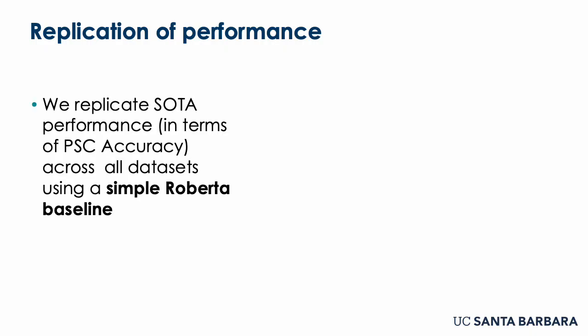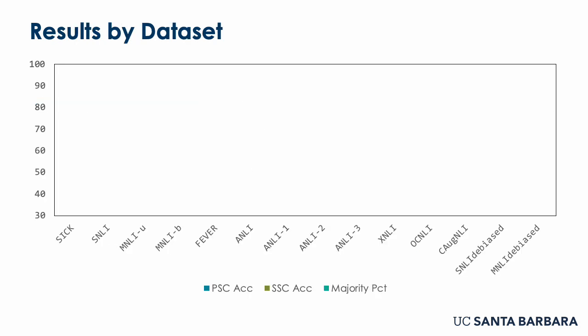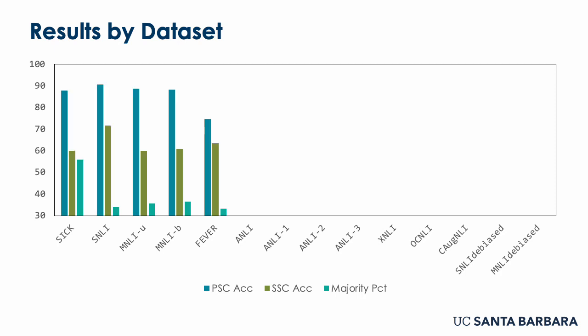In order to test this, we replicate the state-of-the-art performance based on paired sentence condition accuracy using a simple Roberta baseline. This leads to results for every single dataset where we look at the paired sentence condition accuracy, the single sentence condition accuracy, and the majority voting accuracy. If you just guess the majority label in the dataset, how accurate will you be? And what we find is that for the 5 datasets that have already had this problem analyzed on, we see exactly the expected thing, that they all are quite saturated and also have surprisingly high single sentence condition accuracy.